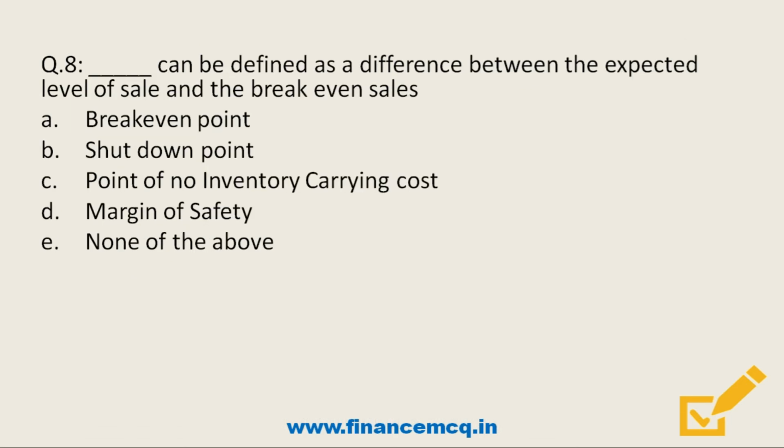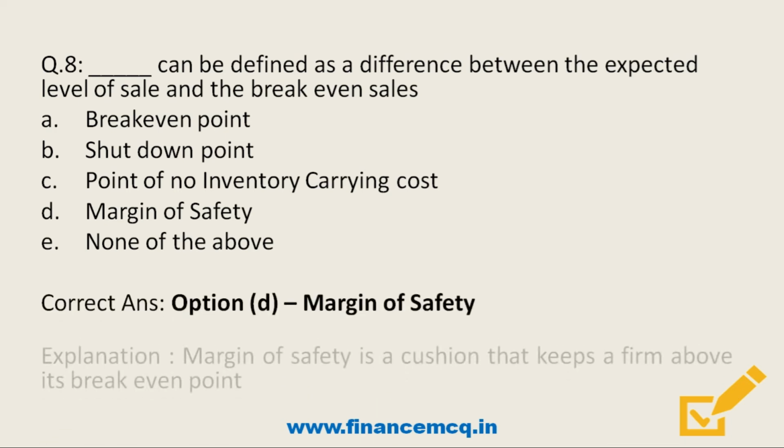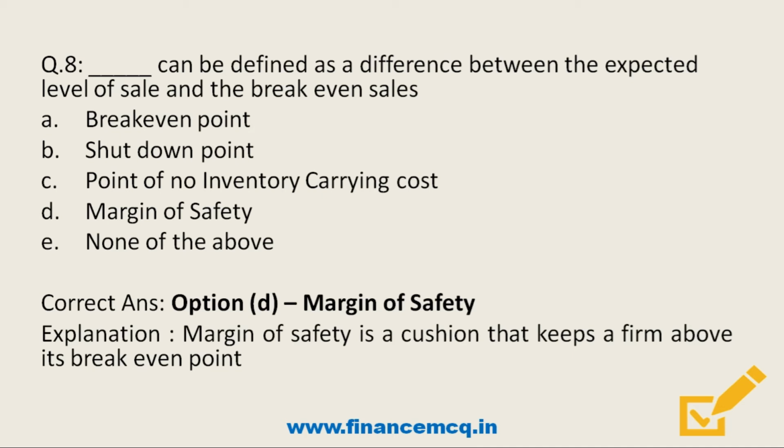Next question. Dash can be defined as a difference between the expected level of sale and the break-even sales. The options are option A, break-even point, option B, shutdown point, option C, point of no inventory carrying cost, option D, margin of safety, option E, none of the above. So any guesses? Yes, the correct answer is option D, margin of safety. And margin of safety is a cushion that keeps a firm above its break-even point.